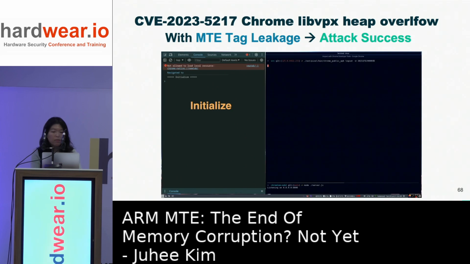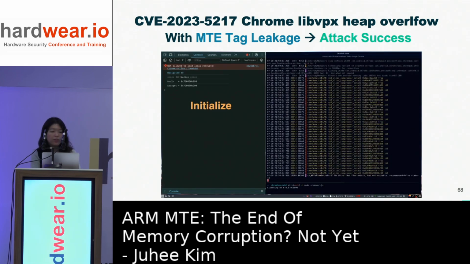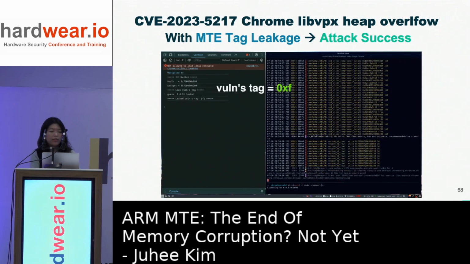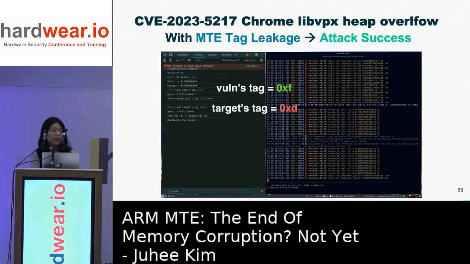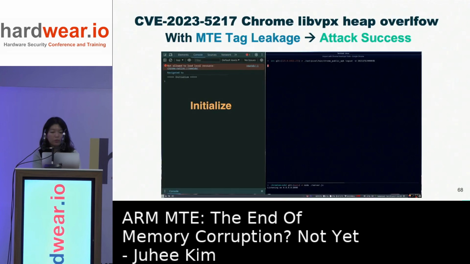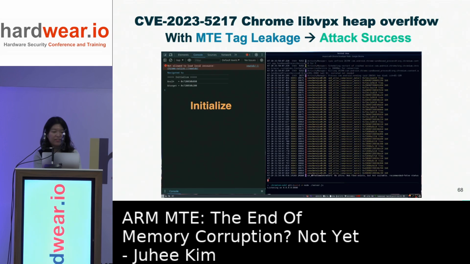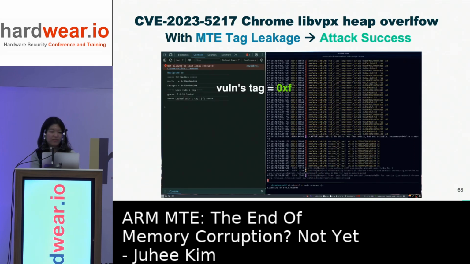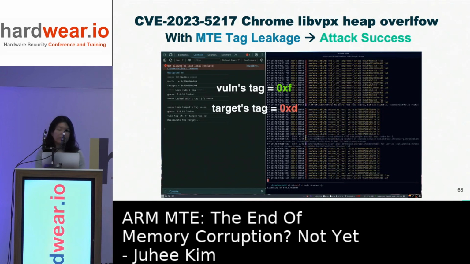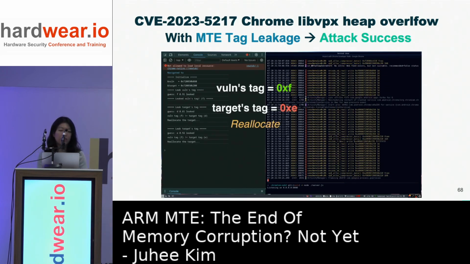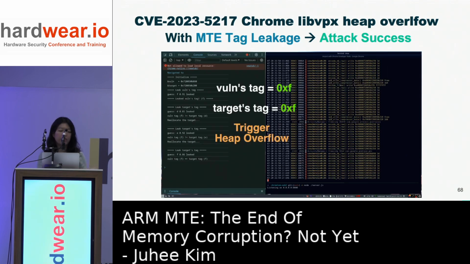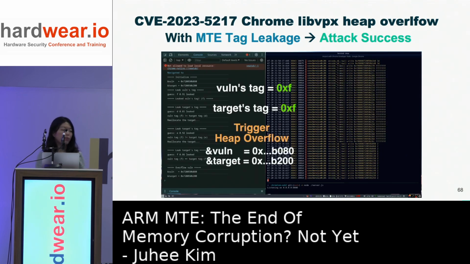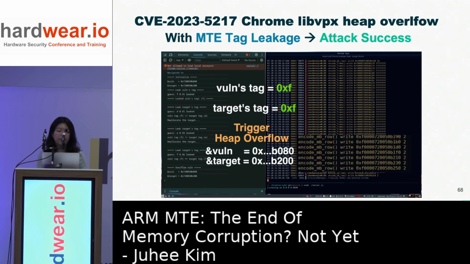But with our MTE tag leakage gadget, we first leak the tags of the vulnerable object and the target object, and reallocate until they match, and then trigger the heap overflow. Here, we do not experience any crash, so we can exploit memory corruption as if there were no MTE enabled.